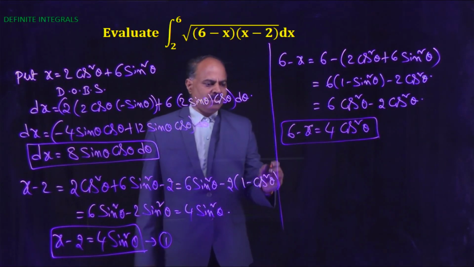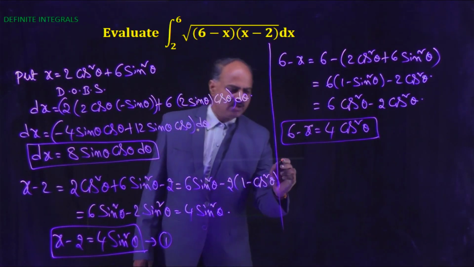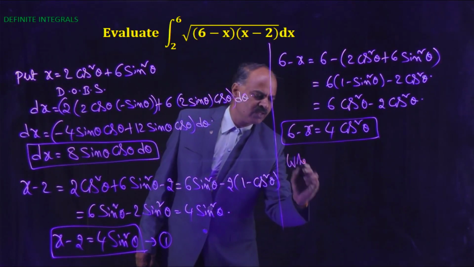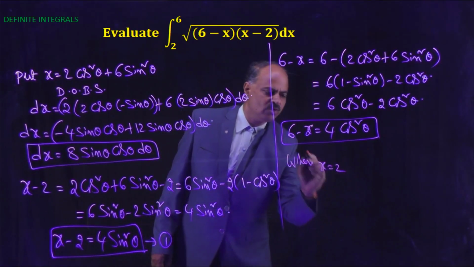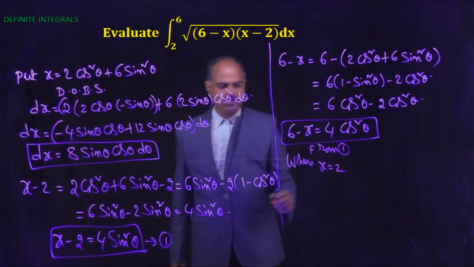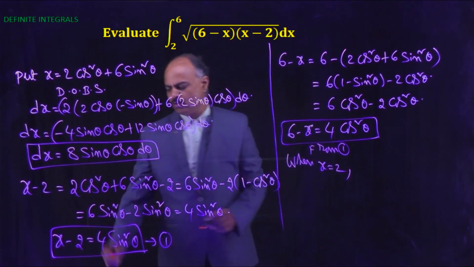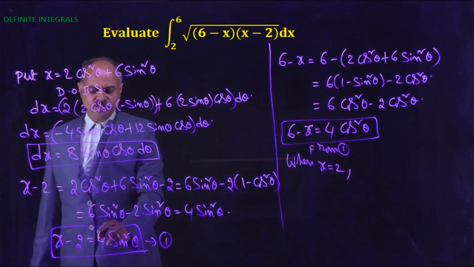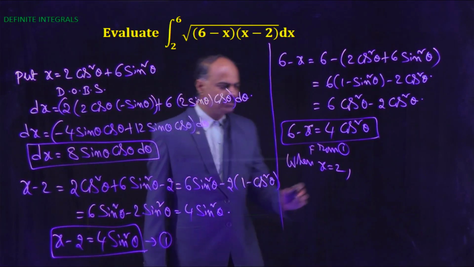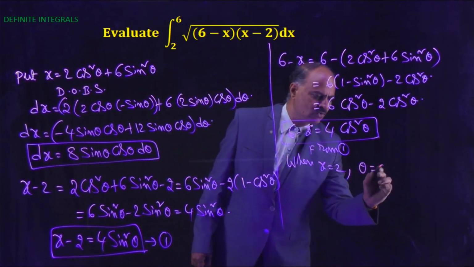From equation number 1, when x equal to 2, here 2 minus 2, 0, is equals to 4 sin square theta, which implies theta is equals to 0.